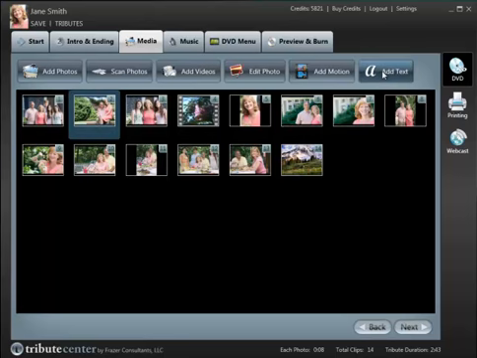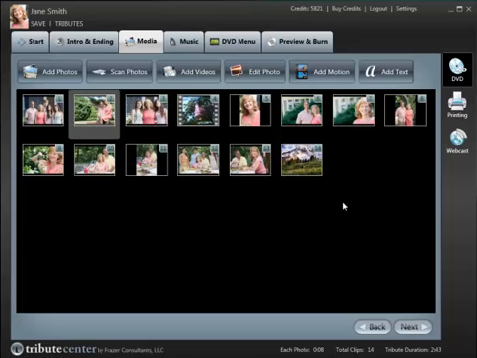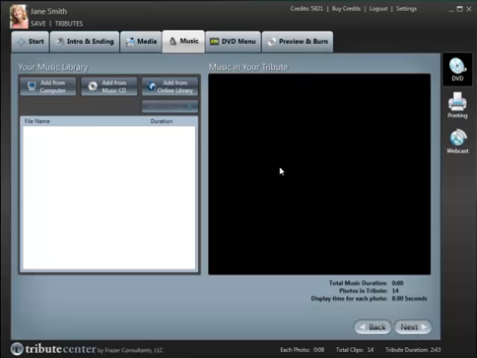Another option that I have is to add a caption to the top of the photo. By doing that, simply click on a photo, click Add Text, move the text box to wherever you want it, click inside the text box, and we can type in a name. And since that's white, we might want to change the font color, change it to black, and we'll set it over here. Once you get done with your caption, you click OK, and we have our captions completed. Now to move on to the next screen, we click the Next button.